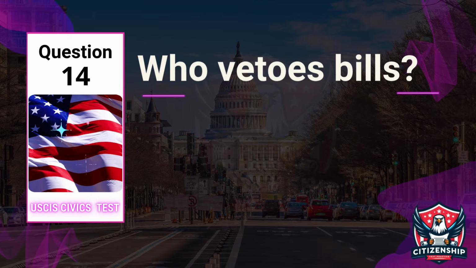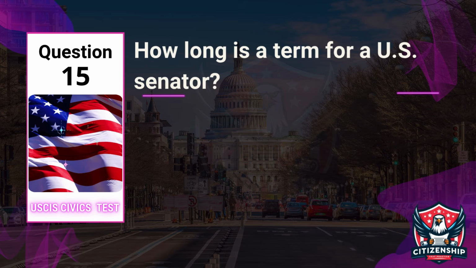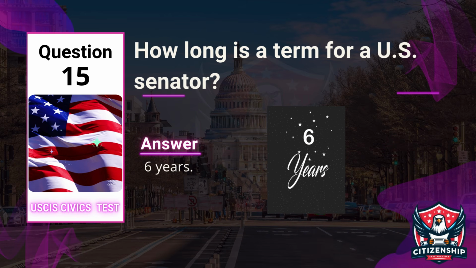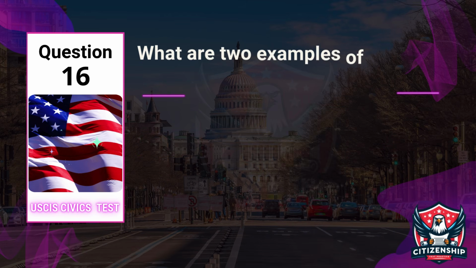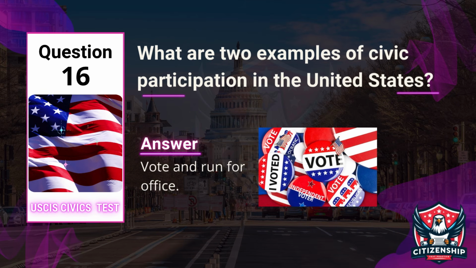Question 14. Who vetoes bills? Answer: the President. Question 15. How long is a term for a U.S. Senator? Answer: 6 years. Question 16. What are 2 examples of civic participation in the United States? Answer: vote and run for office.